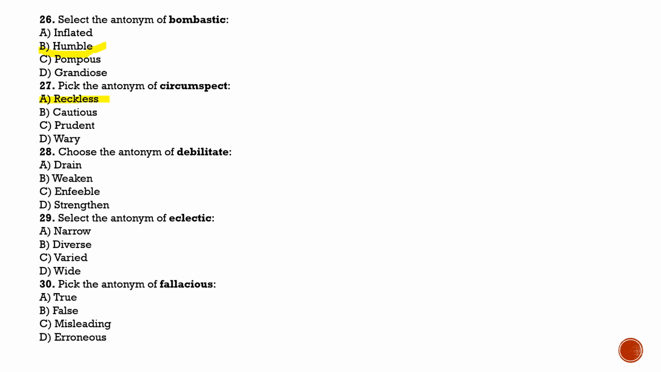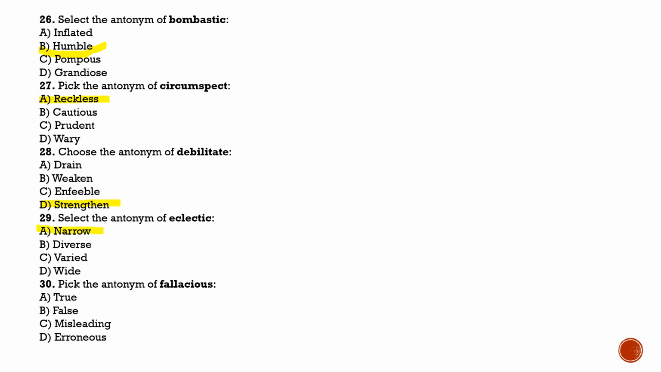Next is question number 28. Choose the antonym of debilitate. Debilitate means weaken, and its antonym will be strengthen, make strong. So option D will be the correct answer for this question. Next is question number 29. Select the antonym of eclectic. Eclectic means diverse, so its antonym will be narrow or limited. So option A will be correct.